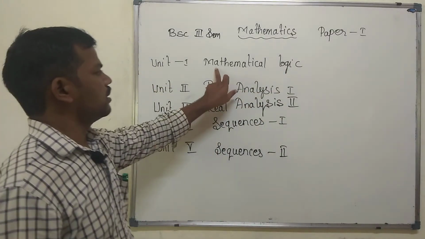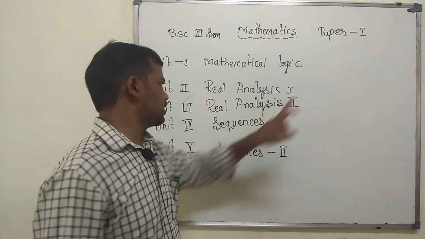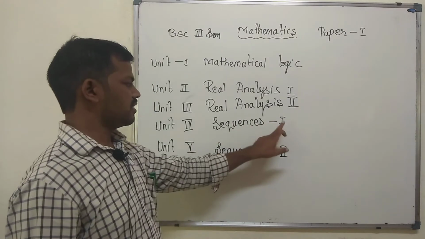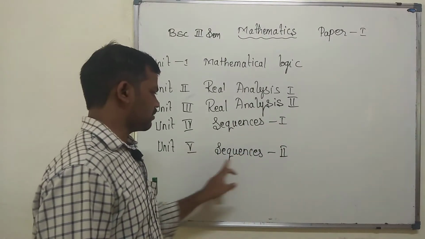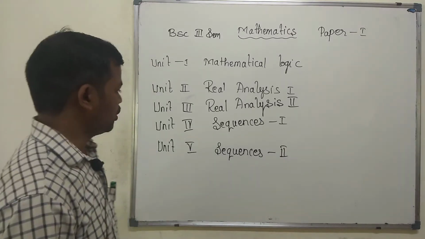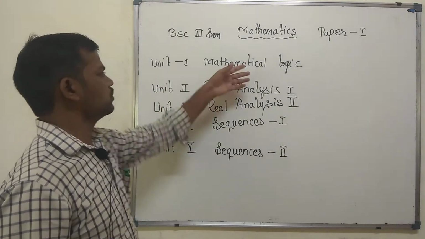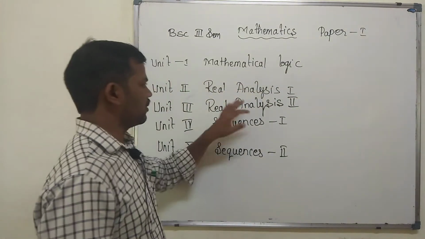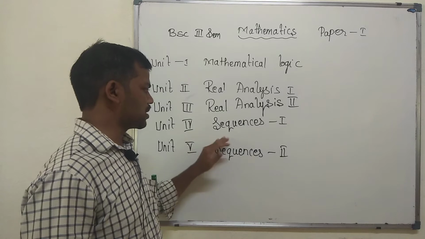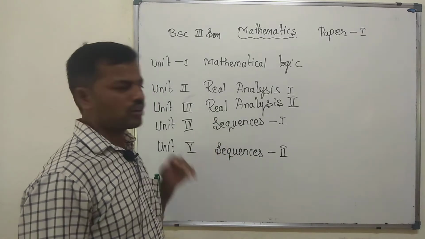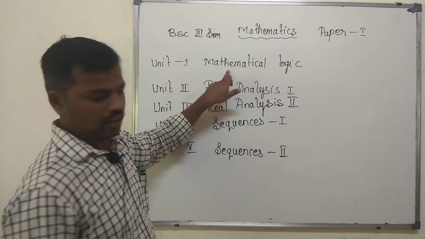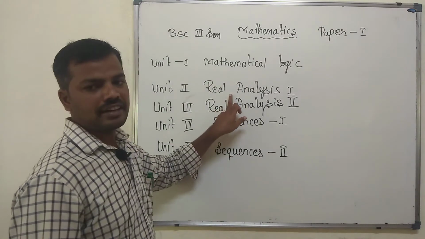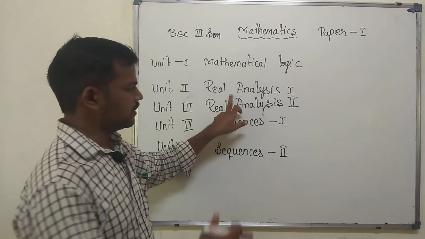So mainly that is mathematical logic, real analysis 1, real analysis 2, sequence and series 1 and sequence and series 2. These are the units we have. Firstly we will start with the mathematical logic. You have already known about the mathematical logic and sequences, but you have to study the real analysis deeply.